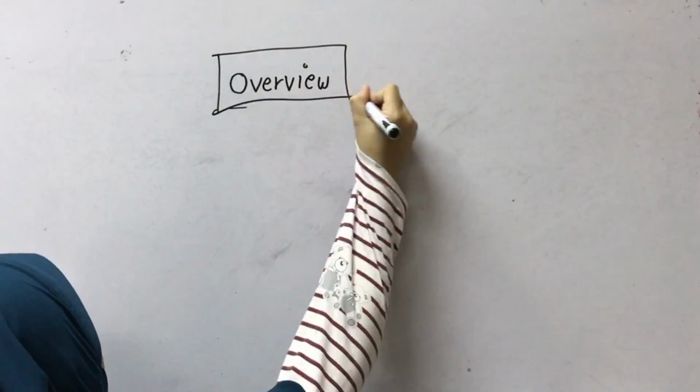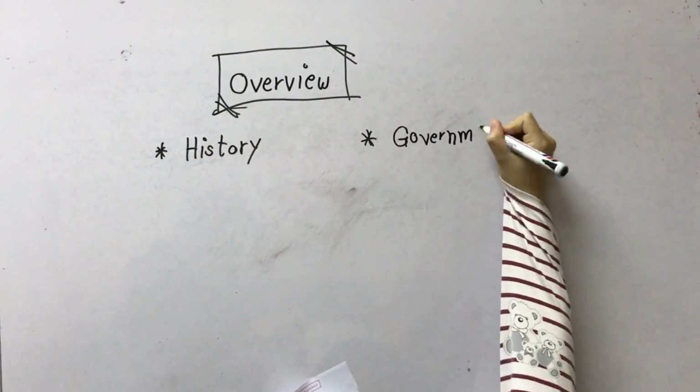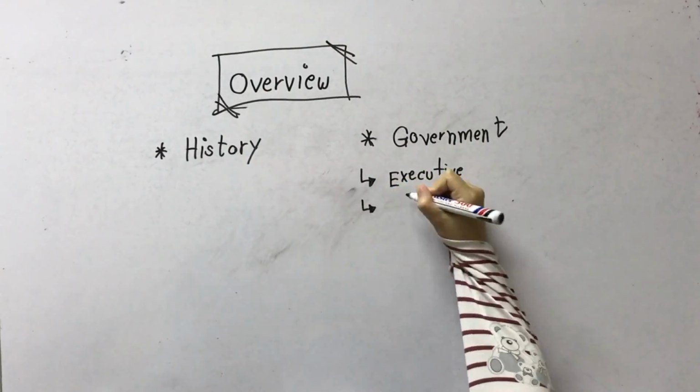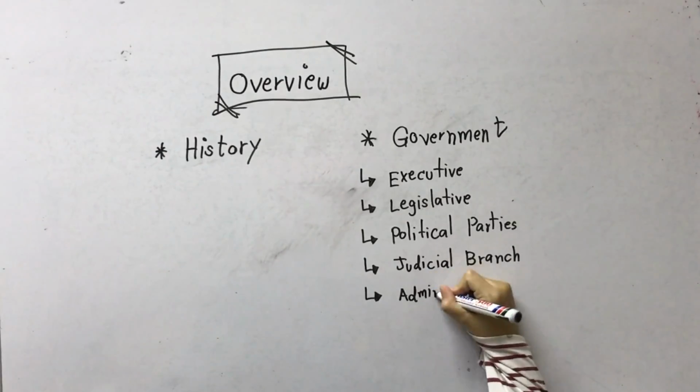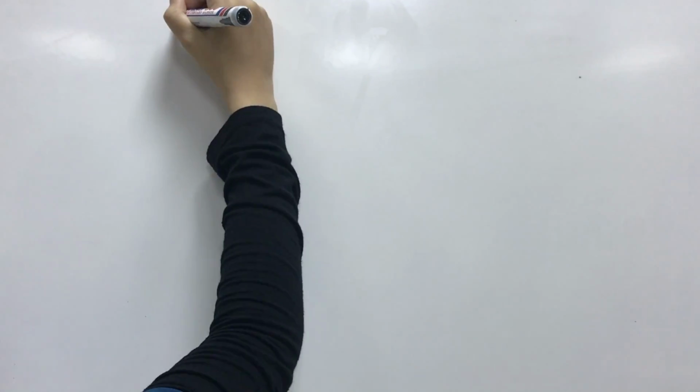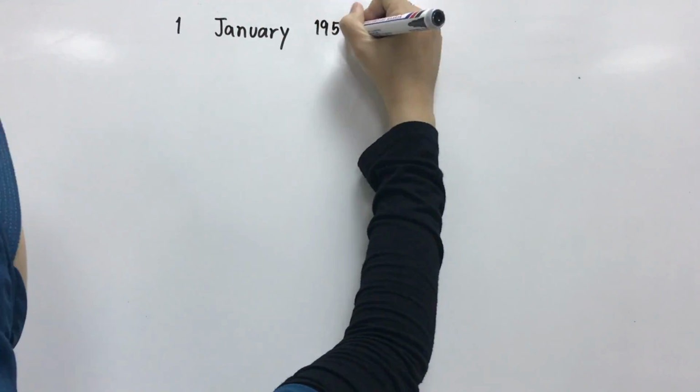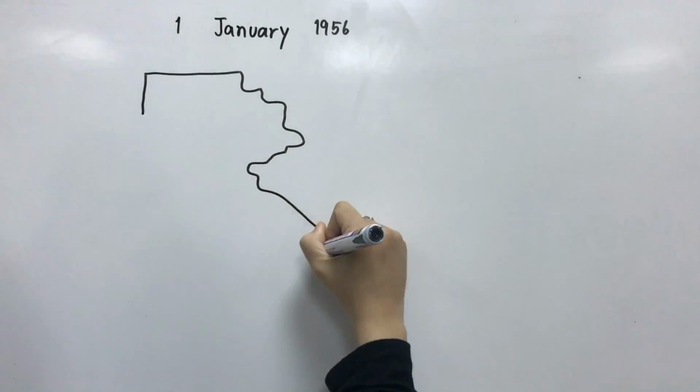The overview for this topic is about history and government system, which includes its executive, legislative, political parties, judicial branch, and administrative division. On 1st January 1956, Sudan gained its independence.